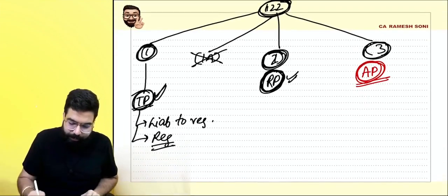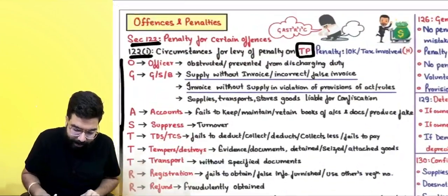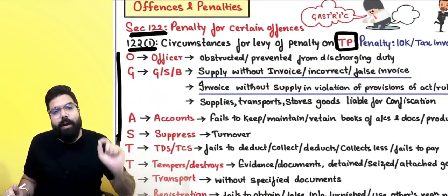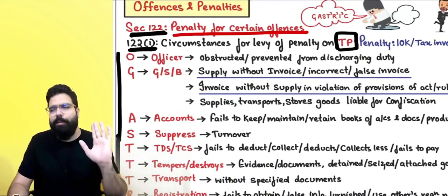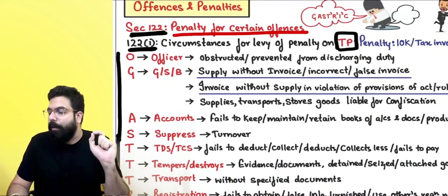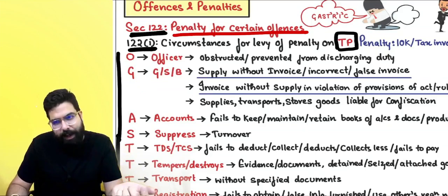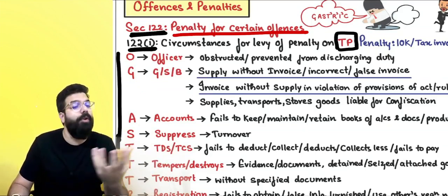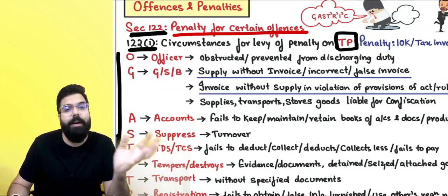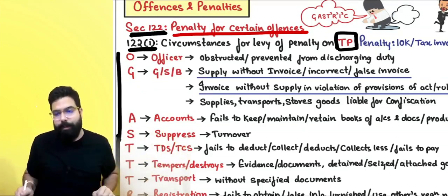Okay, let's go ahead and start understanding section 122 now. Section 122 talks about penalties for certain offences. Listen to me very carefully. There is nothing much which I have to explain. It is a chapter which you have to basically remember: this offence done, this penalty; this offence done, this penalty. So I'll be a little quick with the chapter.